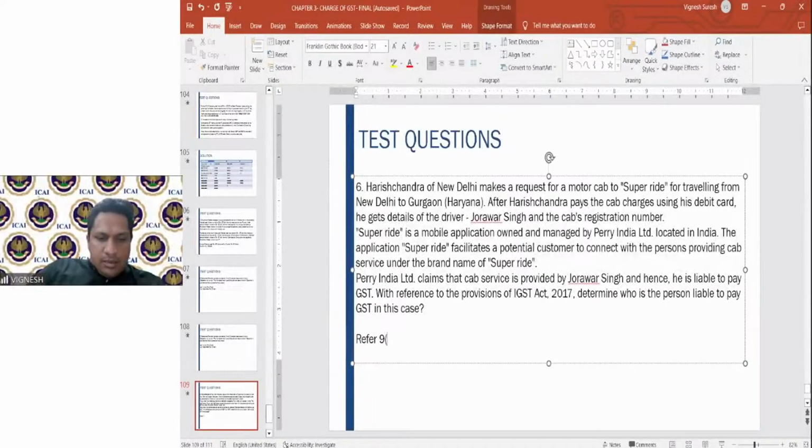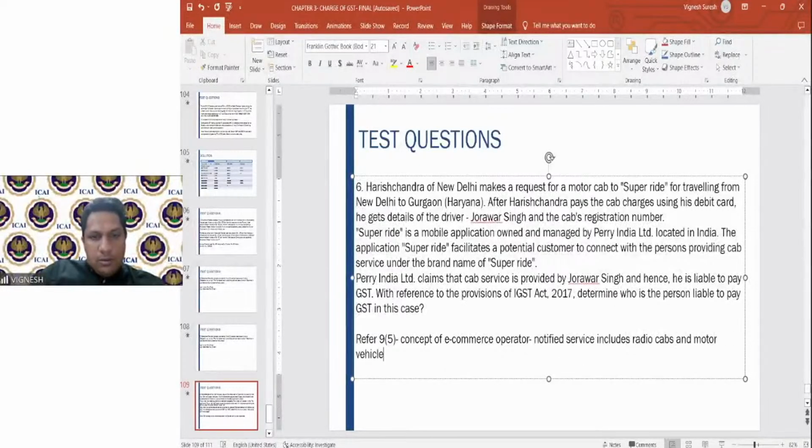Refer 9 subsection 5, concept of e-commerce operator. Okay, notified services include radio cabs and motor vehicles. Therefore, the person liable to pay the tax is Super Ride and not Zorawar Singh.